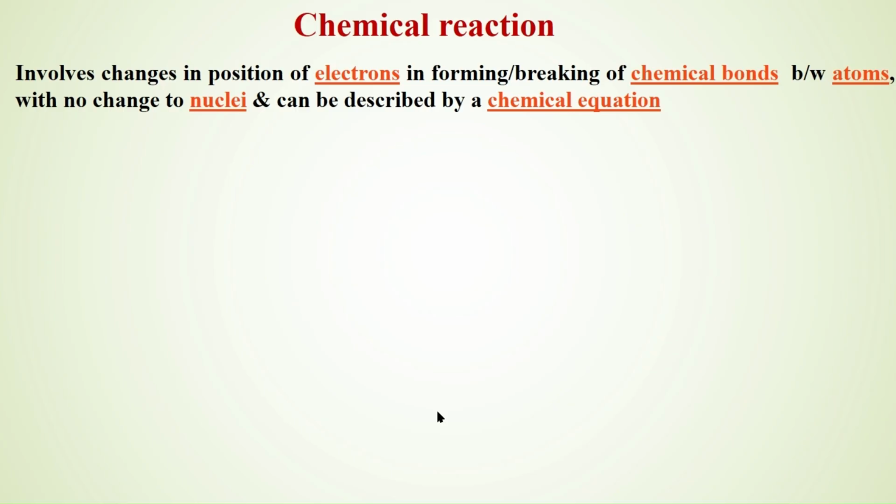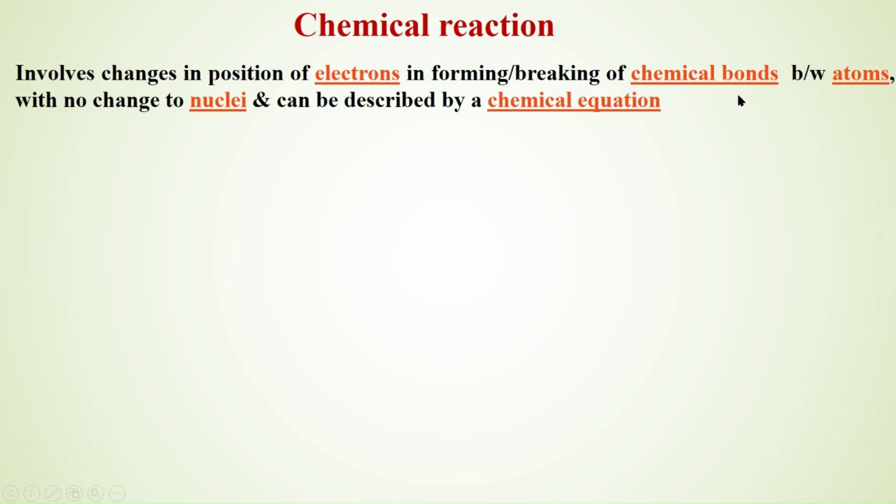The chemical reactions involve the change in the position of electrons while forming or breaking the chemical bond between the atoms. Here, when there is a breakage of bond or forming of bond, the position of electrons is shifted between the two atoms.